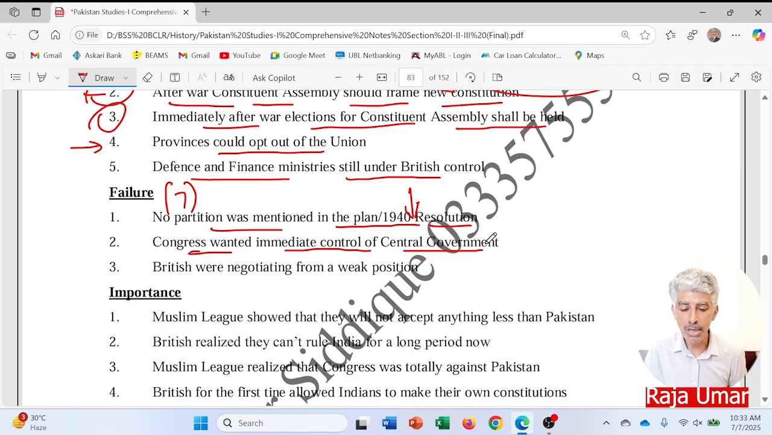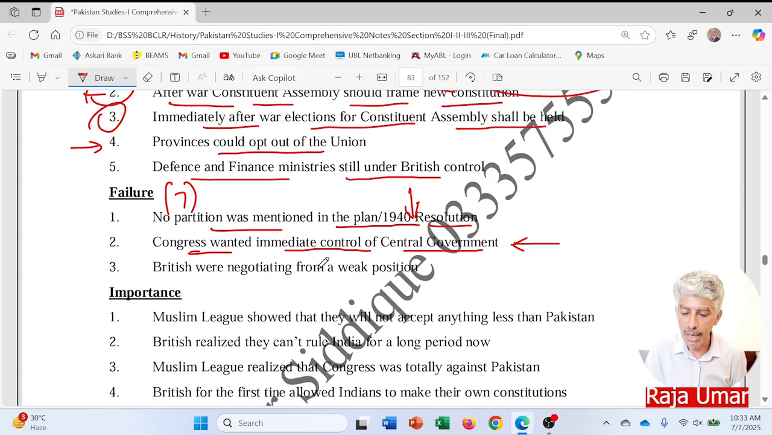So at this particular time, again they tried to blackmail the British that why after the war, why not the control of India should be given to the locals straight away as per these proposals, and why to wait for the after the war issue.